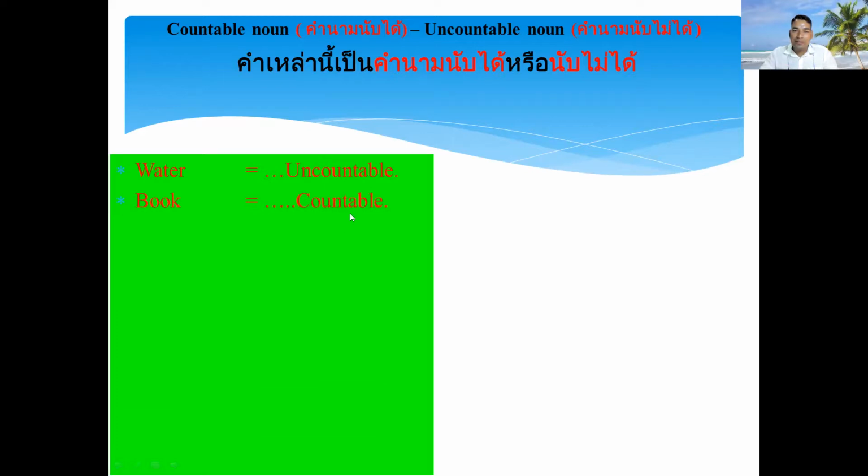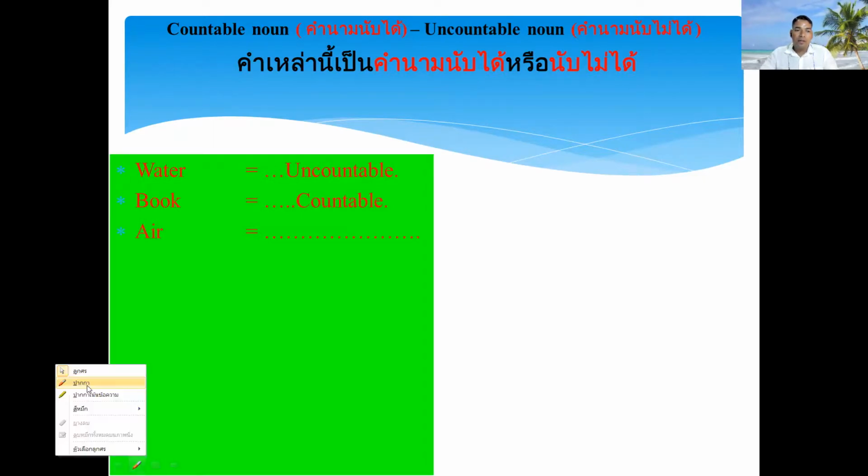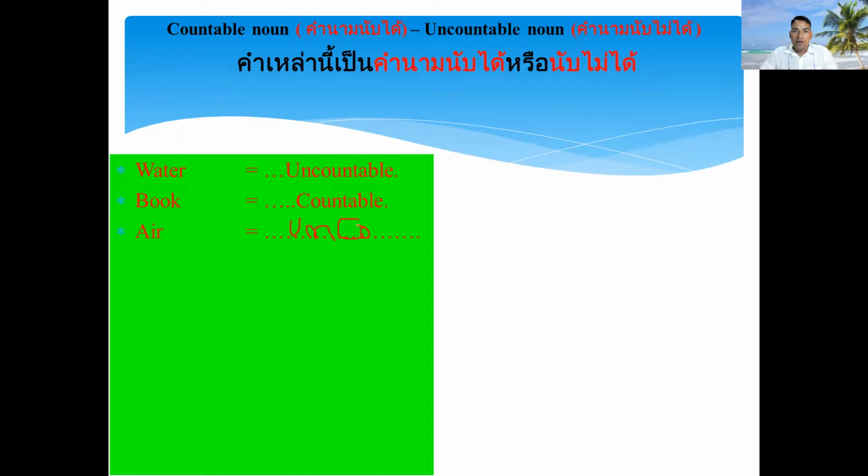Number two, book. Is book countable or uncountable? Countable: one book, two book, three book, like that. Next slide. Next one is air. Is this a countable or uncountable noun? If uncountable, you can put uncountable noun. This one. Next slide. Is tree countable or uncountable?